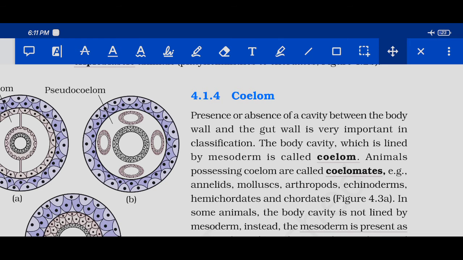Then coelom. Coelom is like a body cavity, the cavity between the body wall and the gut wall. So this is called coelom. Let us go with the statements. Presence or absence of a body cavity between the body wall and the gut wall is very important in classification.